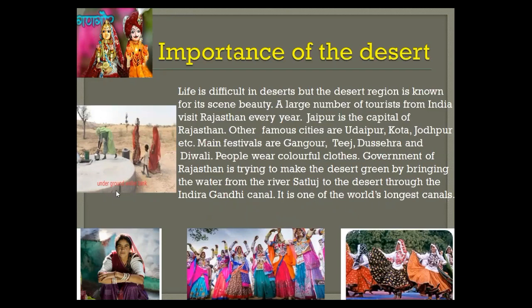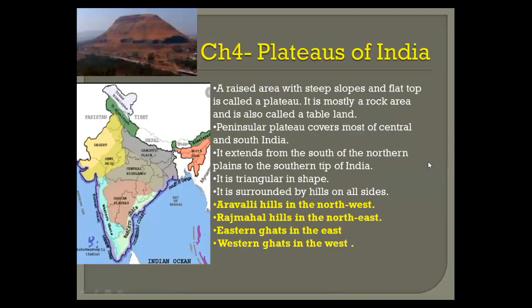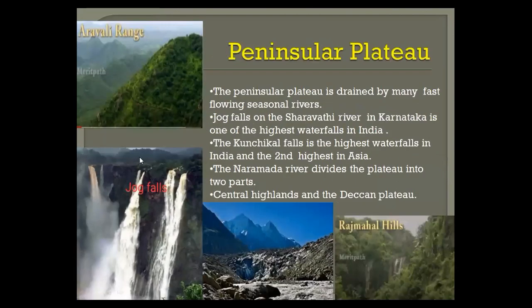They have constructed this canal, and you can say that this is one of the world's longest canals. So now we have come to the end of this Indian desert.